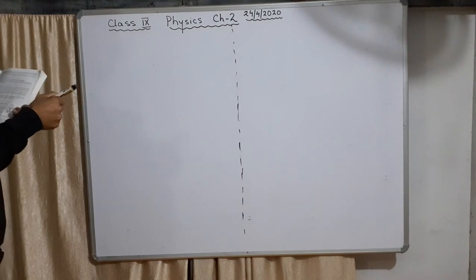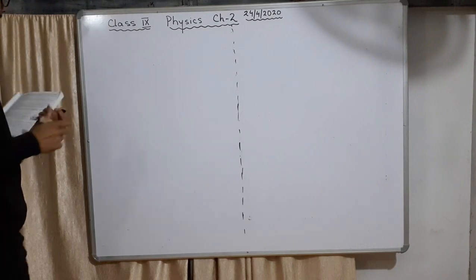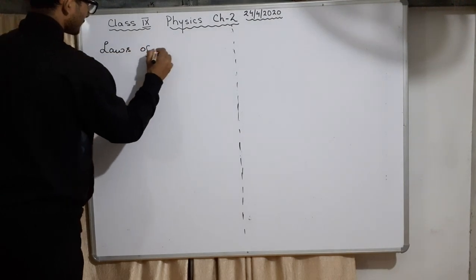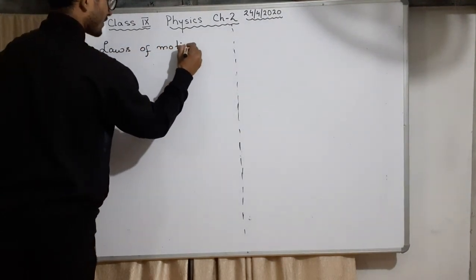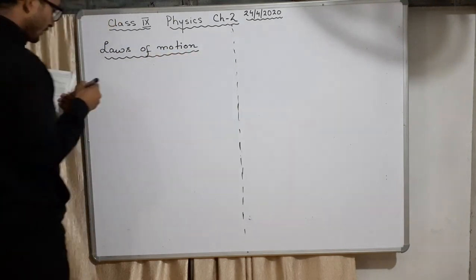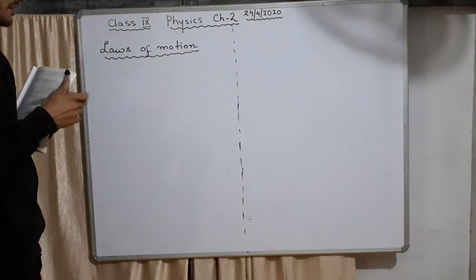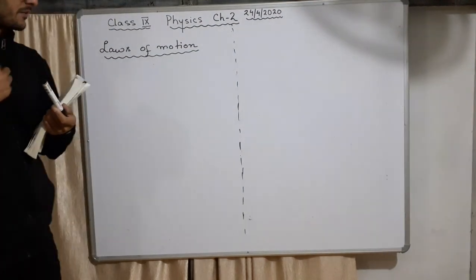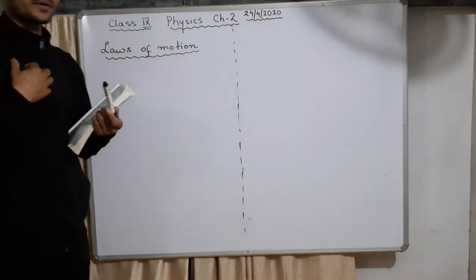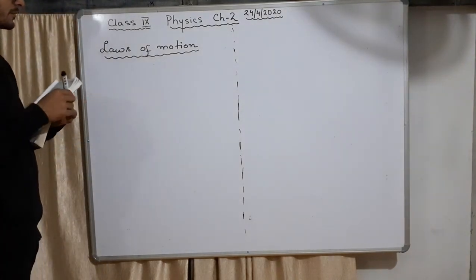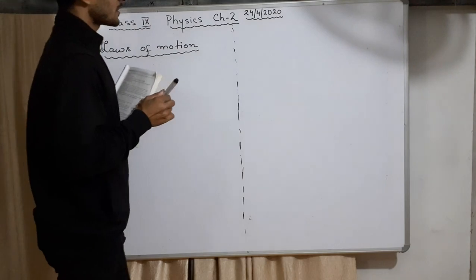Welcome back. Now we will do the laws of motion, same chapter. That is the next topic after we finished force, its introduction, its definition, and after that balanced and unbalanced force, and then resultant force and friction also in between, and now laws of motion. Before doing this, I'd like to tell you that earlier it was believed that whenever one object